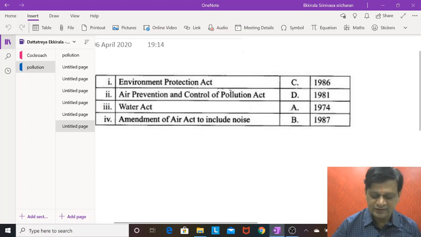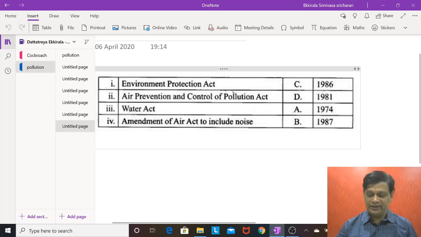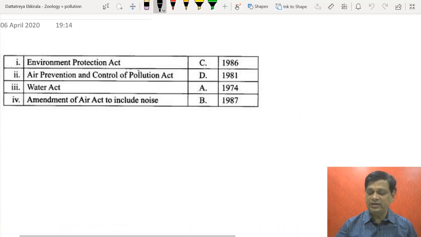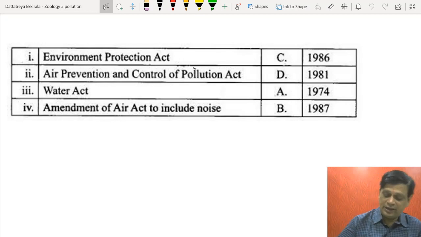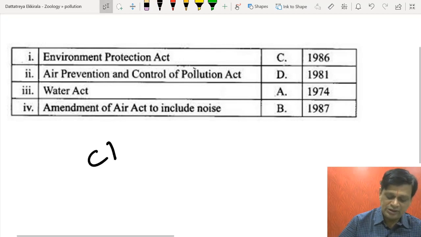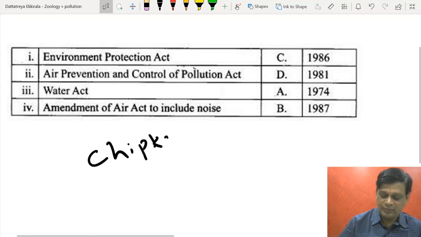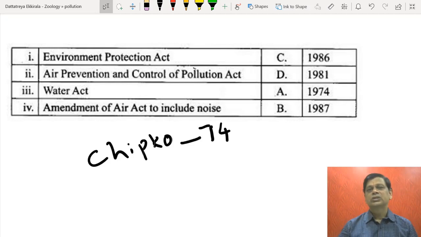Then a few important acts are there. The Environmental Protection Act 1986 came after the Bhopal gas tragedy, which happened in 1984. First the Water Act was there in 74, and then the Air Act was amended to include noise in 87. Also remember another major thing, the Chipko movement for forest protection, which happened in 1974.